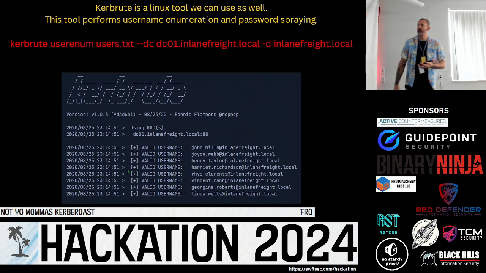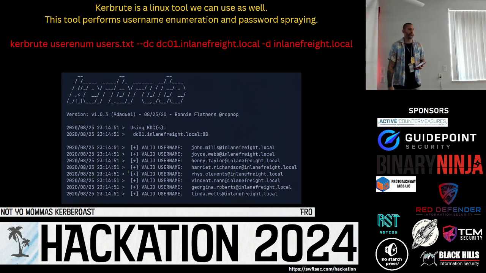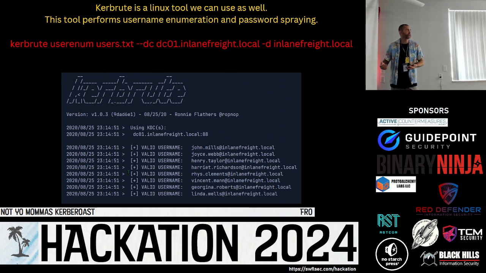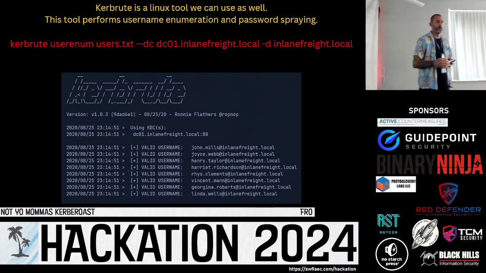Kerbrute is another tool. This is for user enumeration here. So you can do a Kerbrute userenum on this with the user list, the users.txt file. What we can do here is, if we found the naming convention of the company, we can feed it a list of users that we think might exist on their system and confirm their valid usernames.